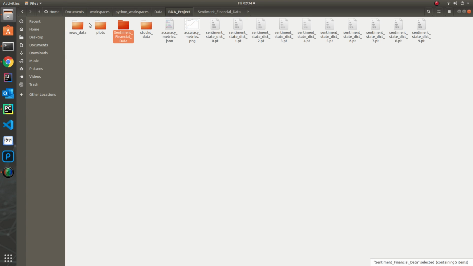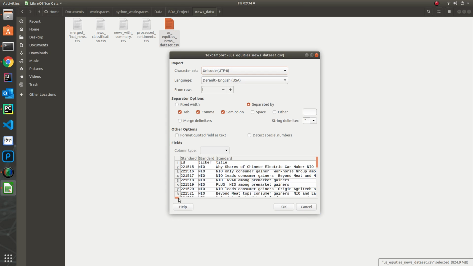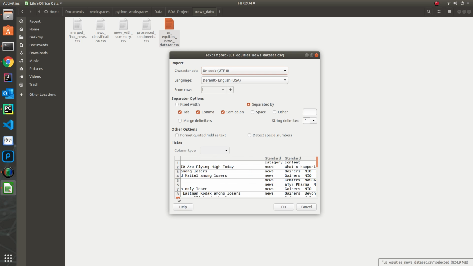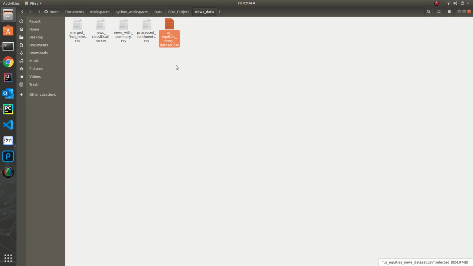Now, getting back to the other data, this is a news archive. For example, this article is talking about what's happening to shares of the Chinese electric market. So our goal is to identify sentiments for this company, NIO, as part of that news article.